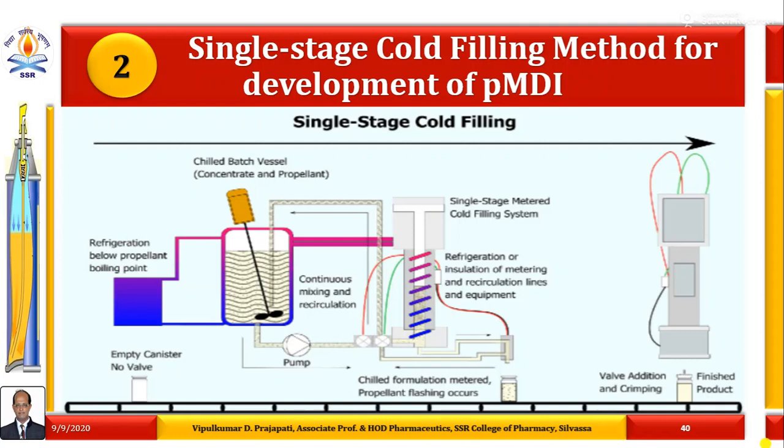So after filling the chilled propellant into a chilled aerosol container containing chilled product concentrate, the valve is added and crimped, and the finished product is collected, then air dried, followed by leak test and strength test, and labeled.